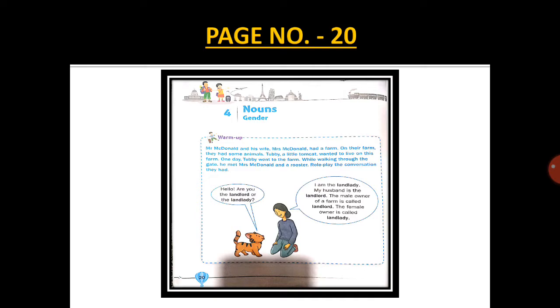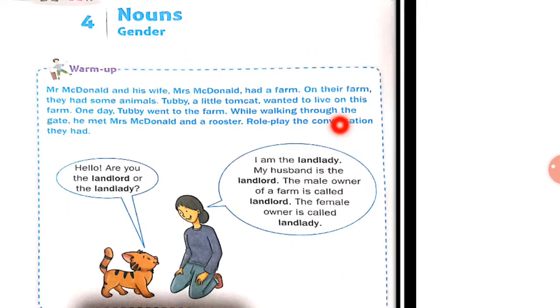Now children, here landlady is feminine gender, landlord is masculine gender, husband is also masculine gender.